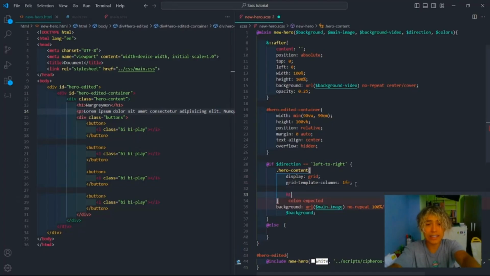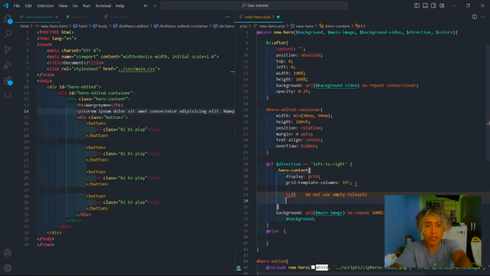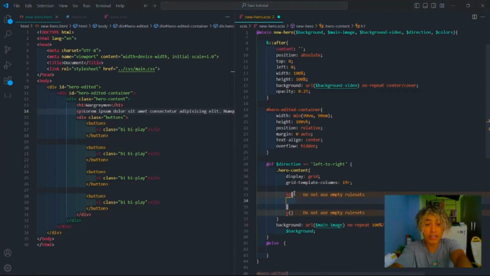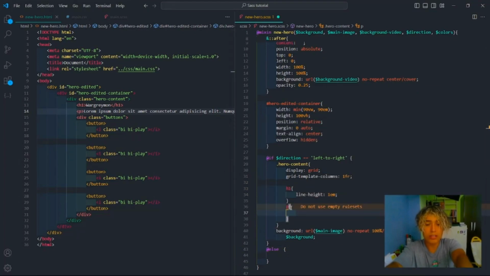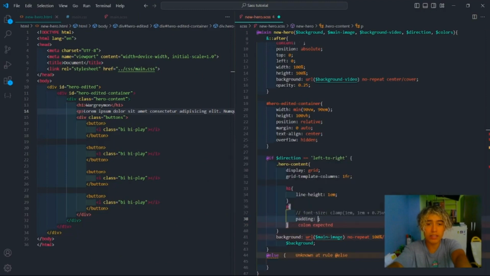Okay, and let's edit the H1 and P as well. So we have over here, we'll open the brackets, line height of 1em, and the font size over here will be smaller, but I don't want to set that because not all browsers read it well. Therefore, font size, for now we're gonna let it on clamp, just like this, but I also want to edit it by myself, and padding of 0.5 and calc this.